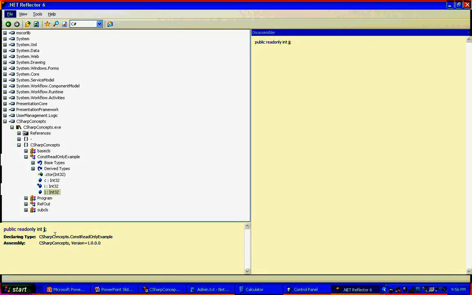If you look at any other variables, you cannot see the value. If you try to open any existing application in reflector, you cannot see the value assignment of other variables inside the DLL or exe. Only for the constant can you see that.